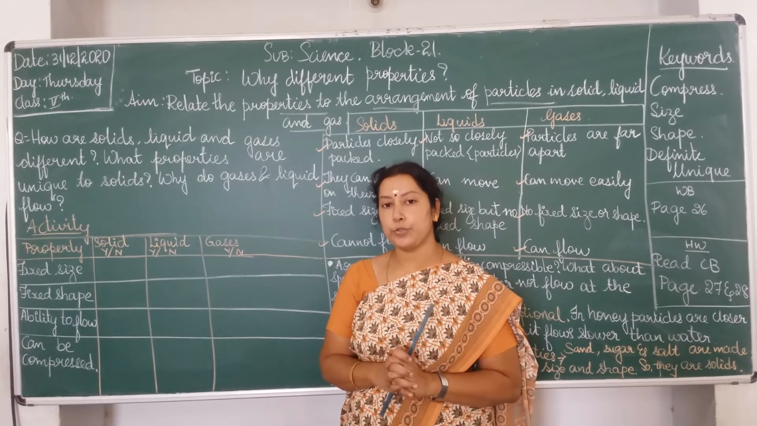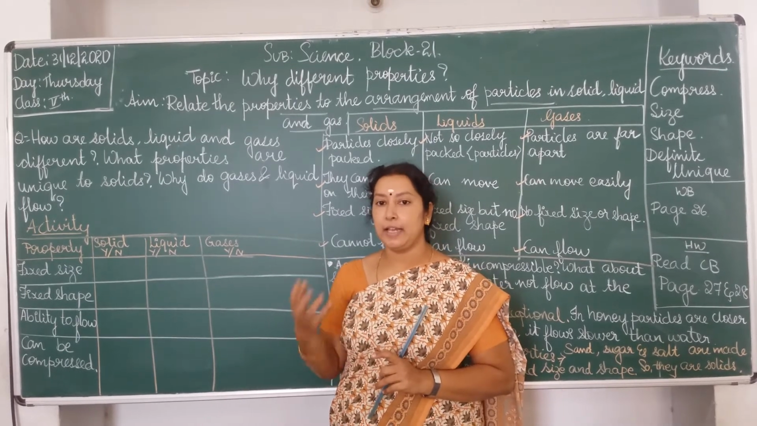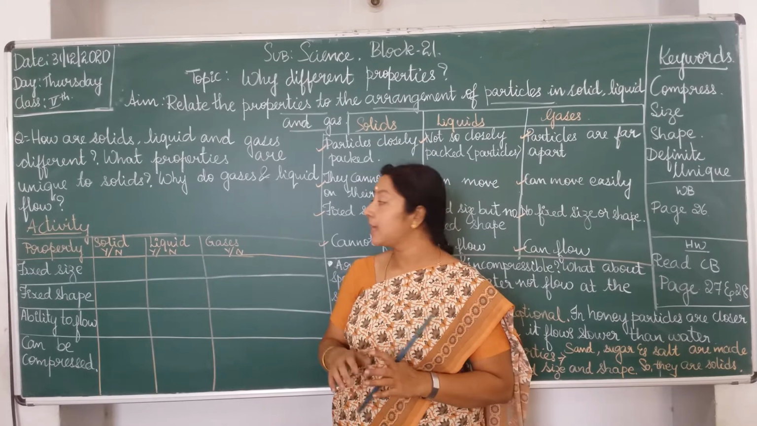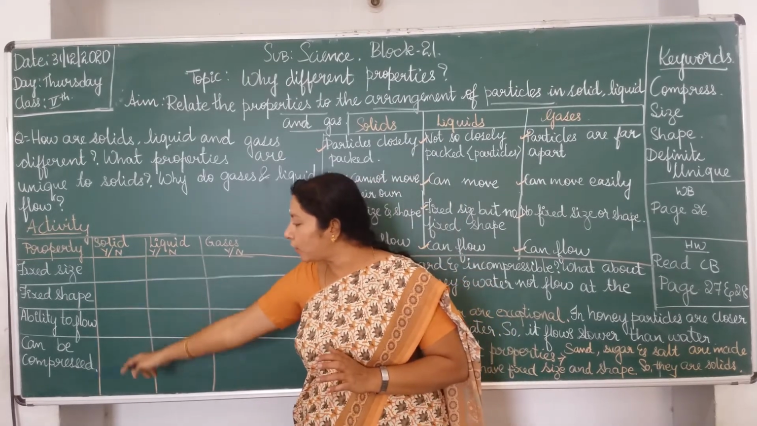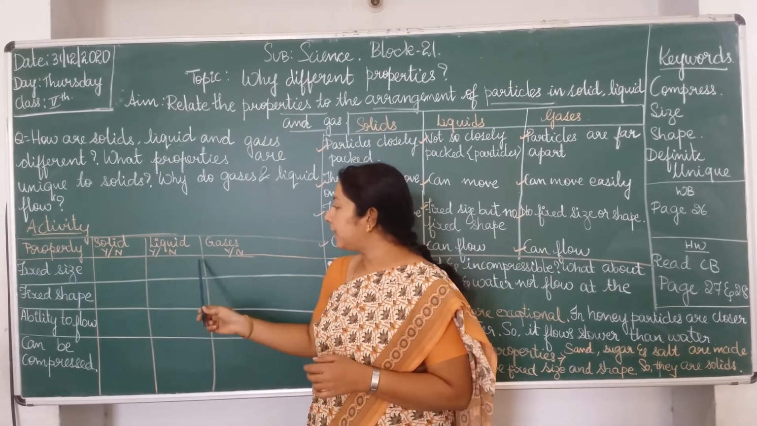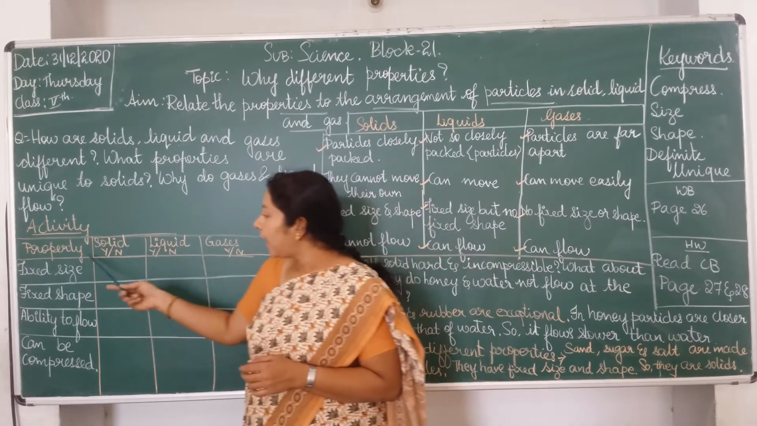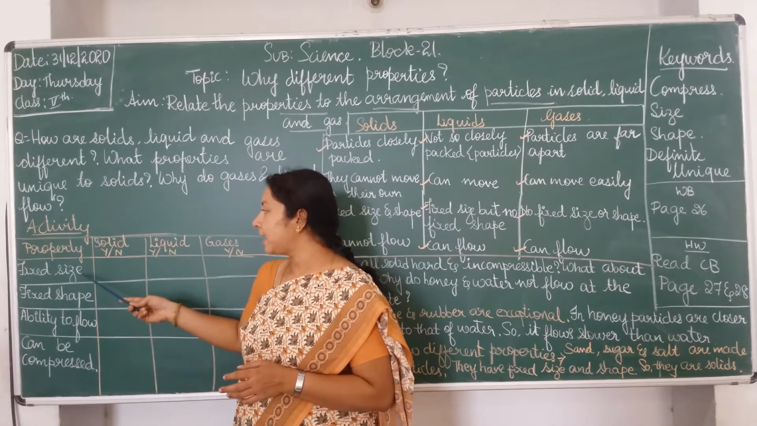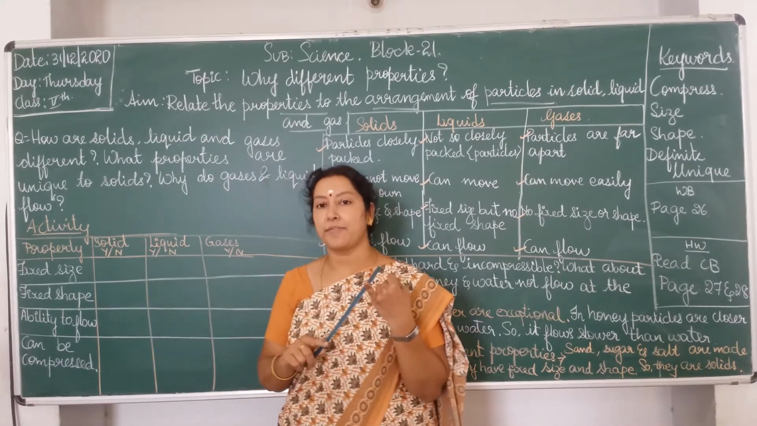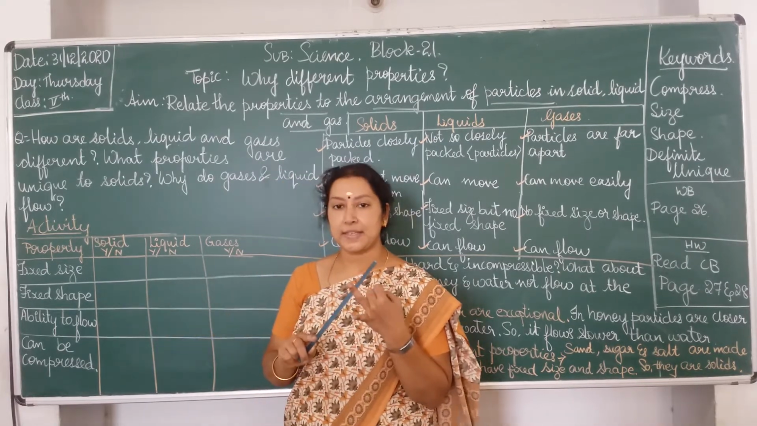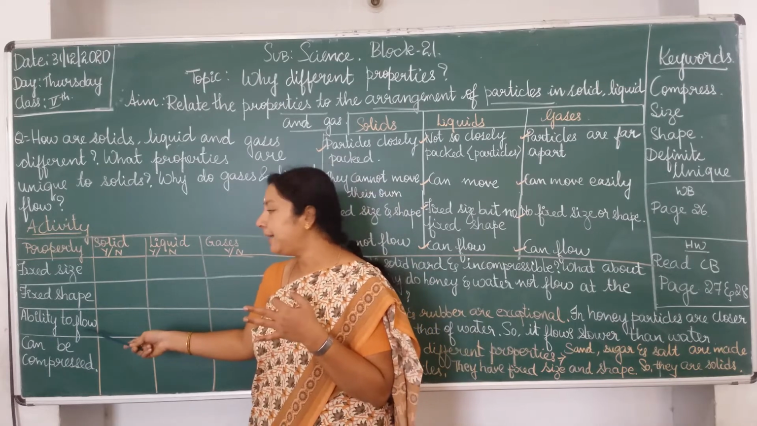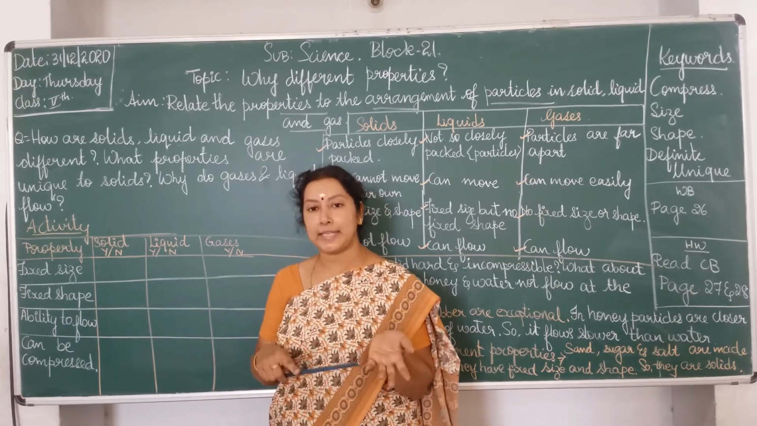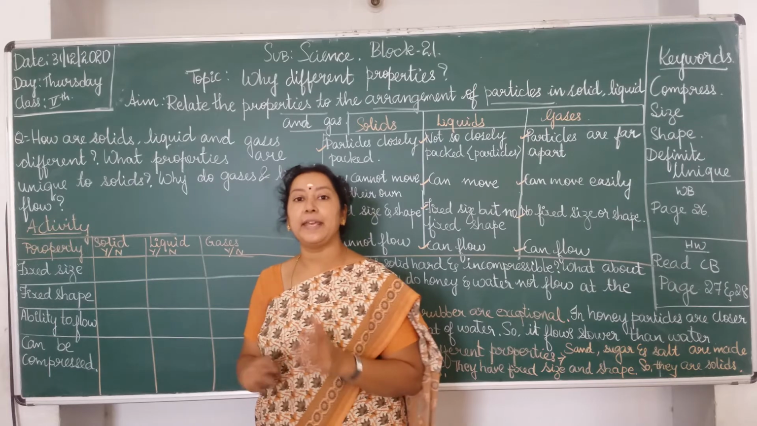So what I am going to do is, I have taken a solid, a liquid and I will show you the gas, and let us look for all the following properties. Will all the three states of matter have the same properties? The properties are like fixed shape. Do they have a fixed shape? Do they have a fixed size? Ability to flow. Do they flow easily? And can they be compressed?